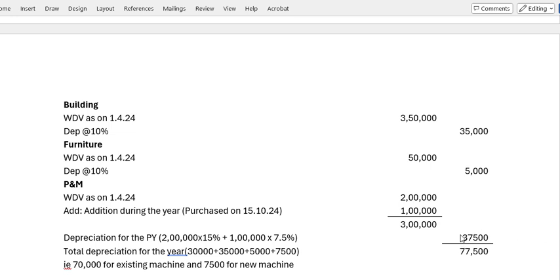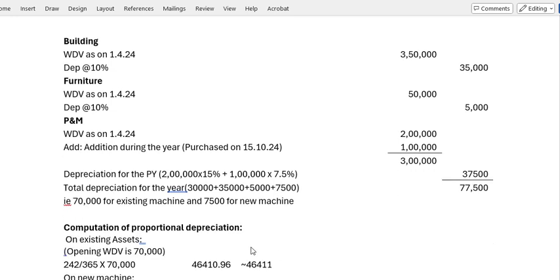The total depreciation is, you add all this together, so you will get 77,500. Of this, only 70,000 is for the asset with him from 1/4 onwards, and this 7,500 is only for the asset added on 15/10/24. So 70,000 is for existing machinery, 7,500 for the new machinery.